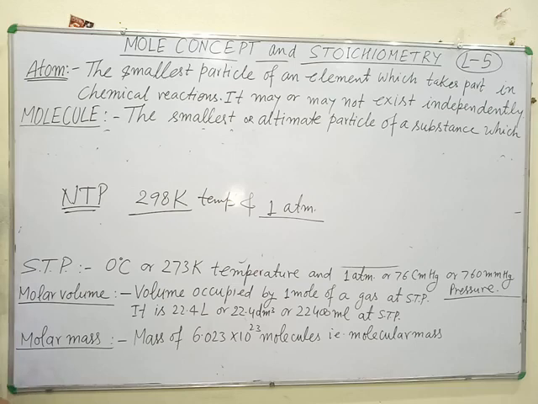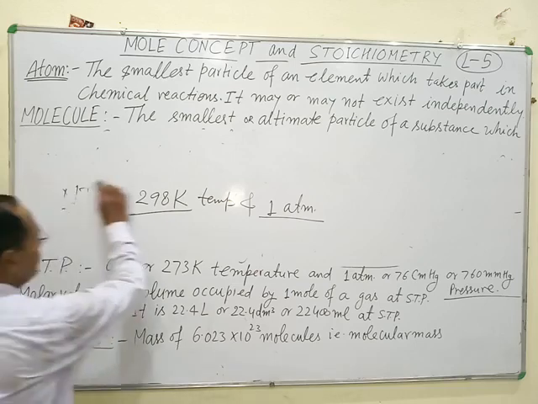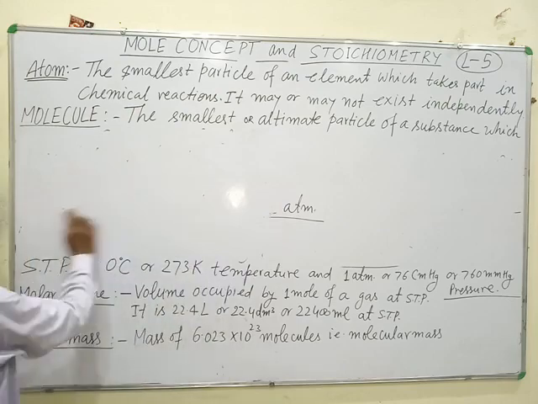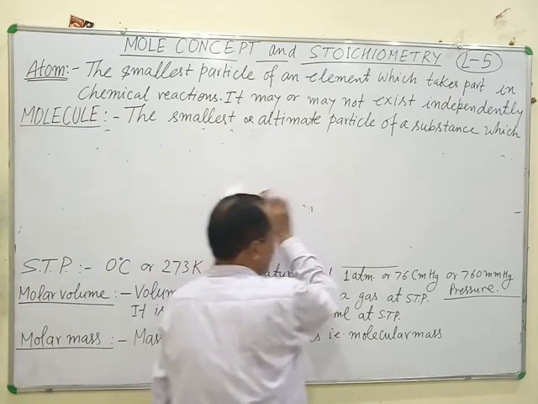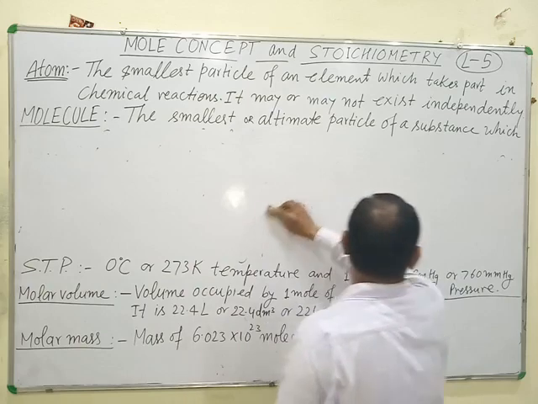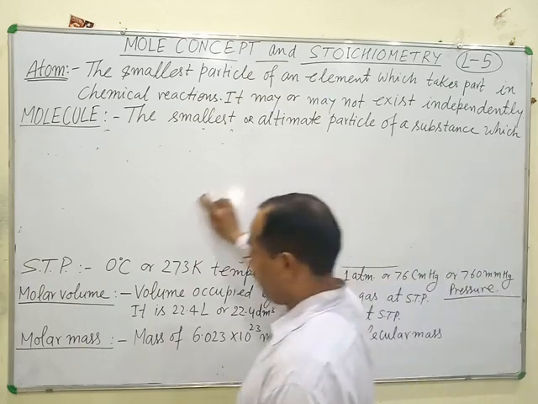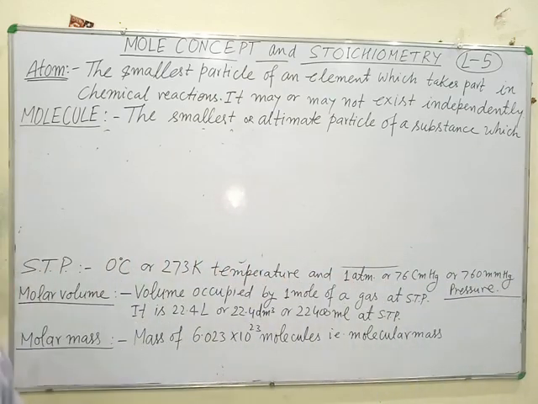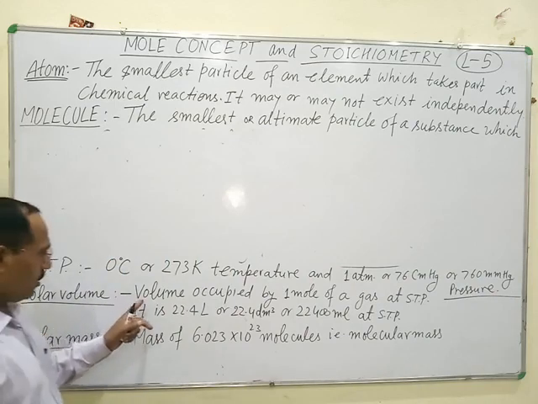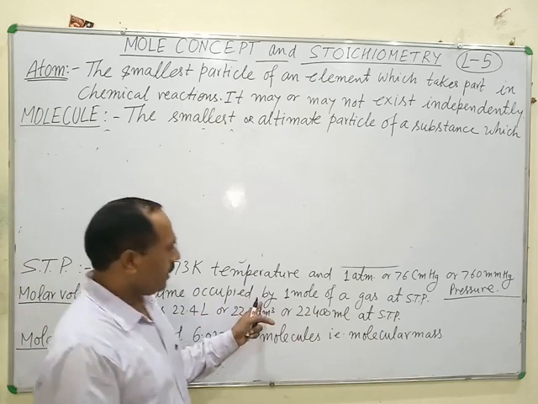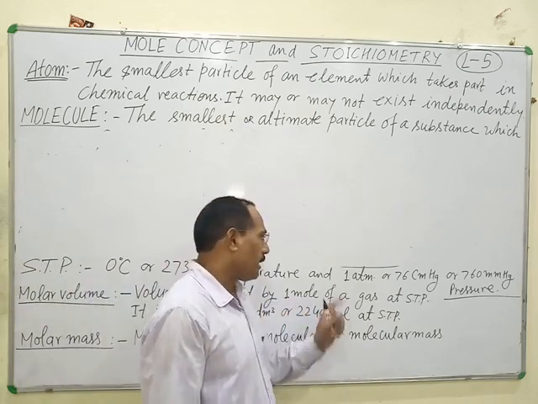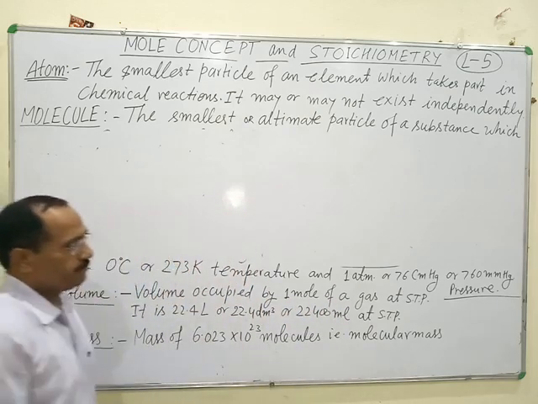Next term is molar volume. This term is mainly used for expressing the volume of a gaseous substance, and it is the volume occupied by 1 mole of a gas at STP.